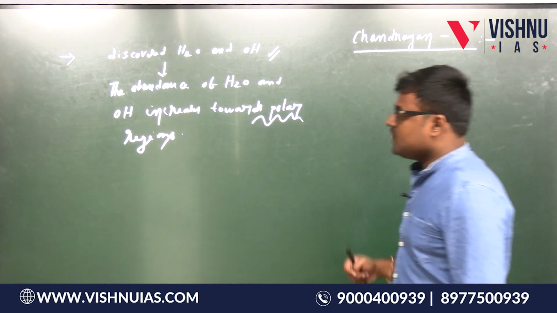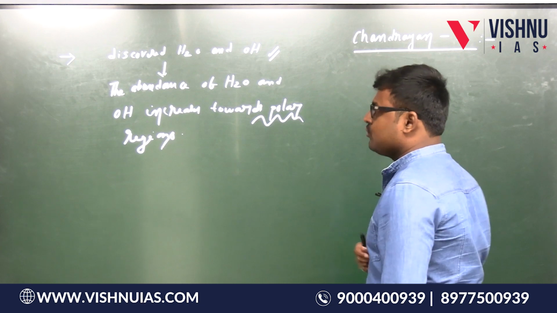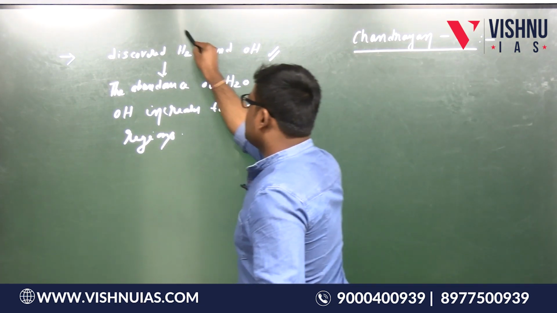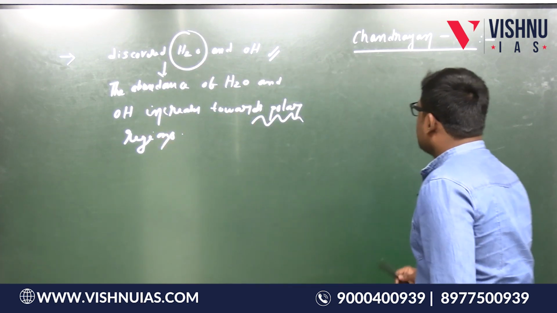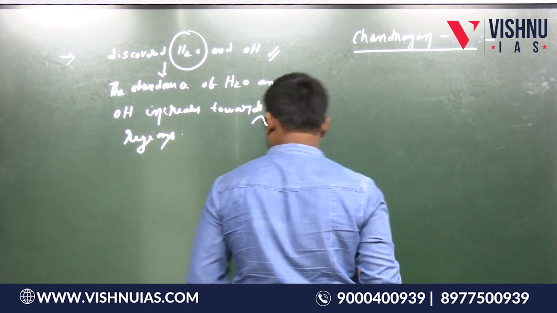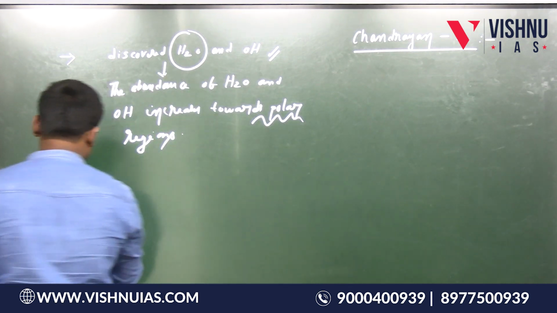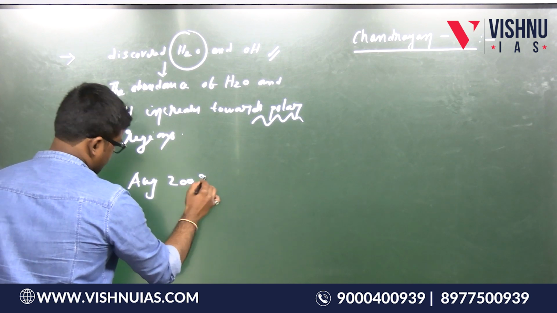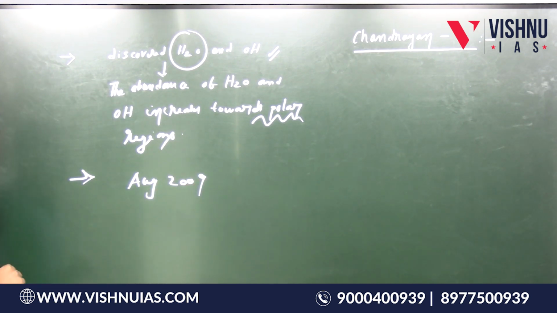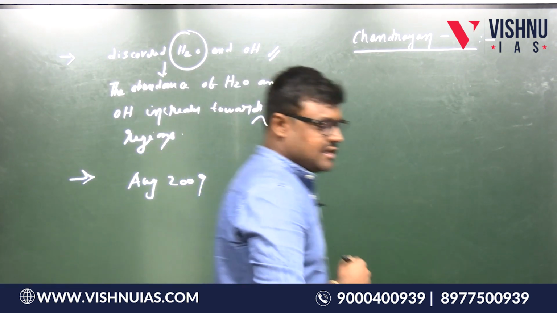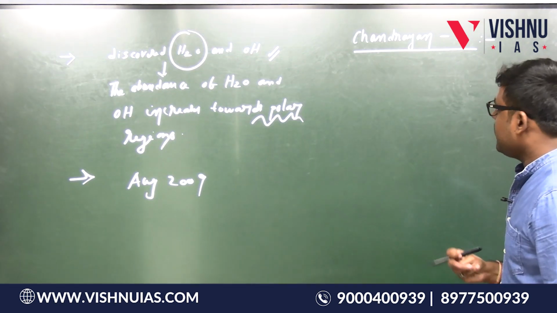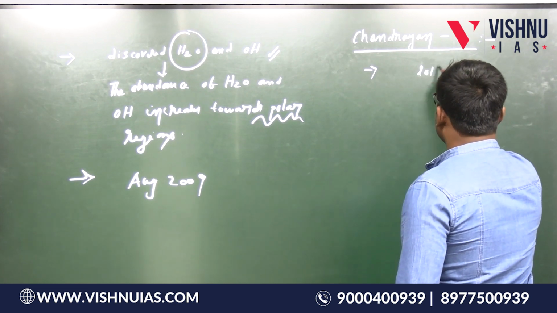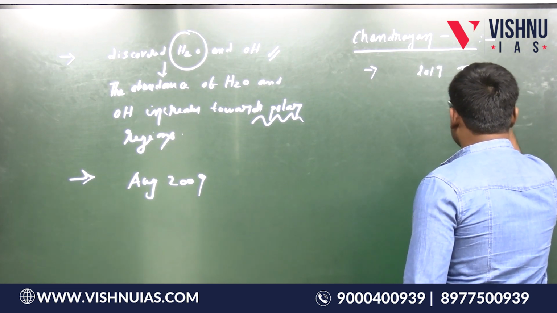So this Chandrayaan 1 mission also discovered ice in the north pole of the moon, but anyhow, it discovered water, that is enough. Okay. Now Chandrayaan 2. One more important point about Chandrayaan 1, we lost contact of the orbiter in August 2009. Okay. Chandrayaan 2, this was launched in 2019 July.